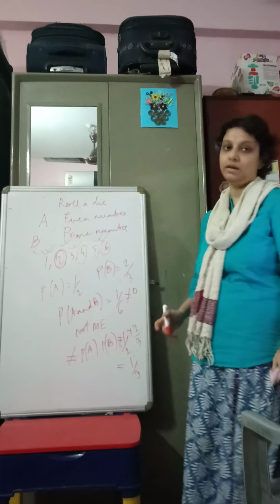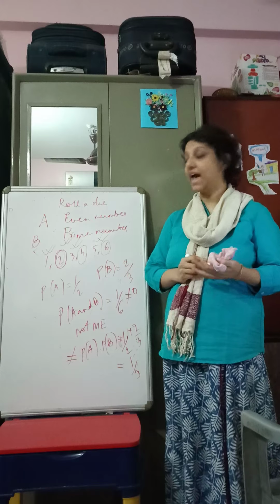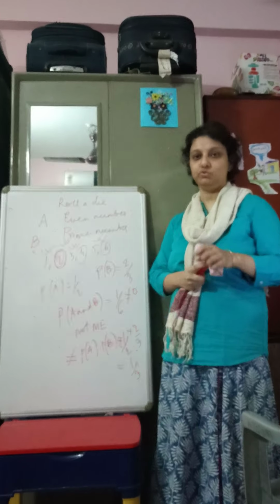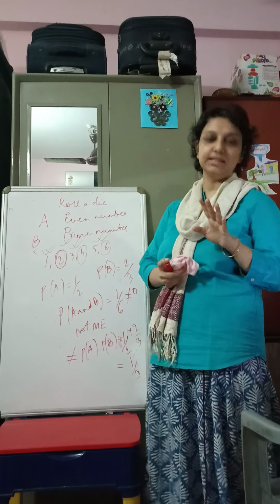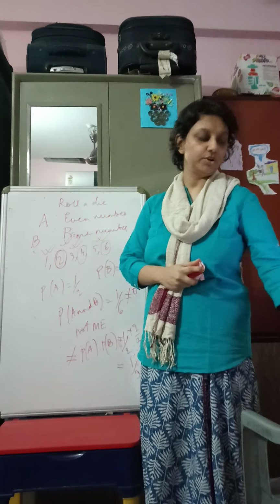Therefore A and B are not independent. So this is an example where we have 2 events which are neither independent nor mutually exclusive. And again, this is just an example. You can think of your own examples and your own experiments.